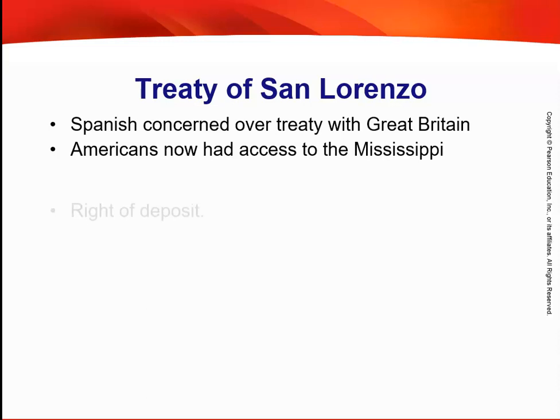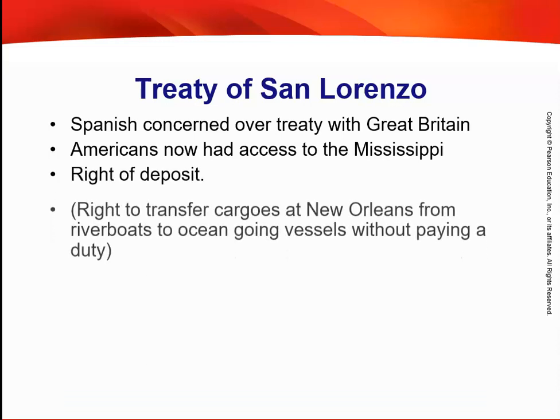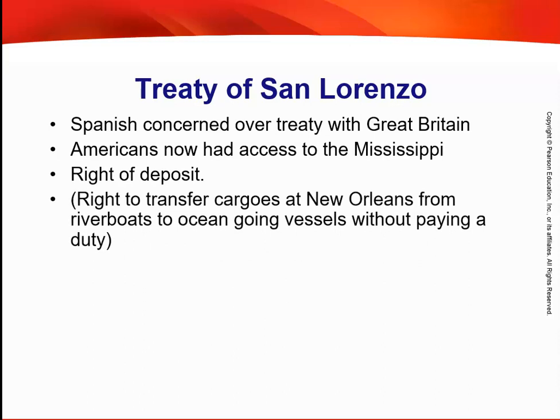The Americans want access to the Mississippi River and a right of deposit. A right of deposit means it's the right to transfer cargoes at New Orleans from riverboats to ocean-going vessels without paying a duty. It will keep the cost of transportation low, which makes anything you're selling cheaper, which means you can probably sell more of it. So the right of deposit means that we can go through New Orleans and out to the Gulf of Mexico without paying a duty. So that's awesome.